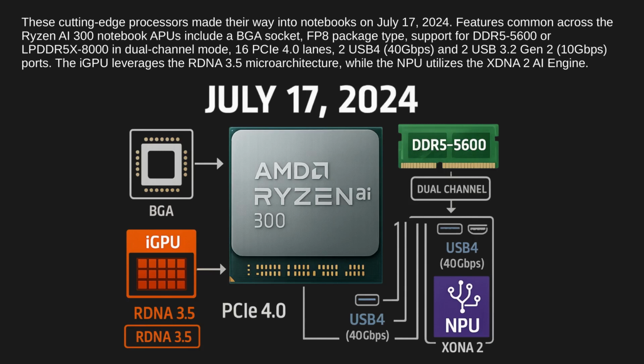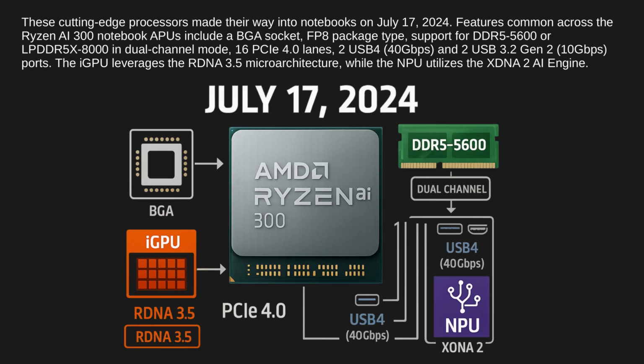Common features across the Ryzen AI 300 notebook APUs include a BGA socket, FP8 package type, support for DDR5 5600 or LPDDR5X 8000 in dual-channel mode, 16 PCIe 4.0 lanes, 2 USB4 40 gigabits per second, and 2 USB 3.2 Gen 2 10 gigabits per second ports.